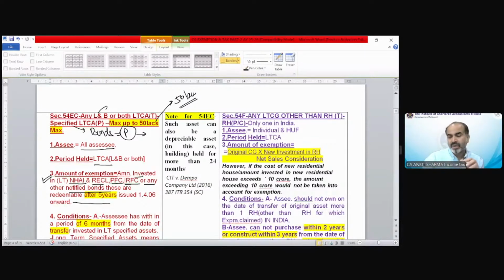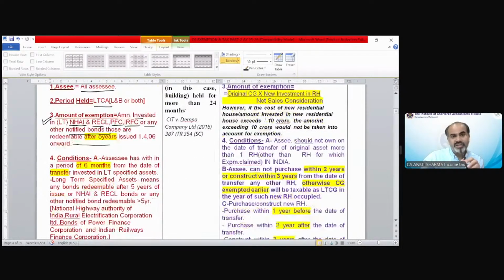Just wait. Now the conditions. In earlier exemptions, the time period for investment was 1, 2, 3 years, the second one was 2 years, and in third, 54D, it was 3 years. But now section 54EC only has a 6 months time duration for investment purpose.